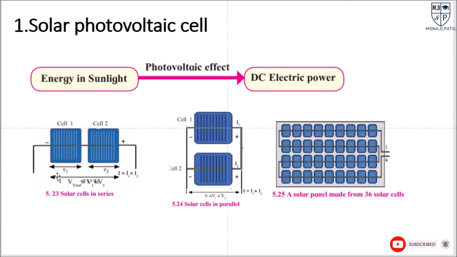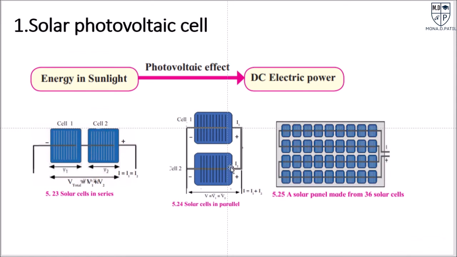So the total potential difference is equal to V1 plus V2. But the current generated is I equal to I1 equal to I2, meaning it will be the same, I, the total current.